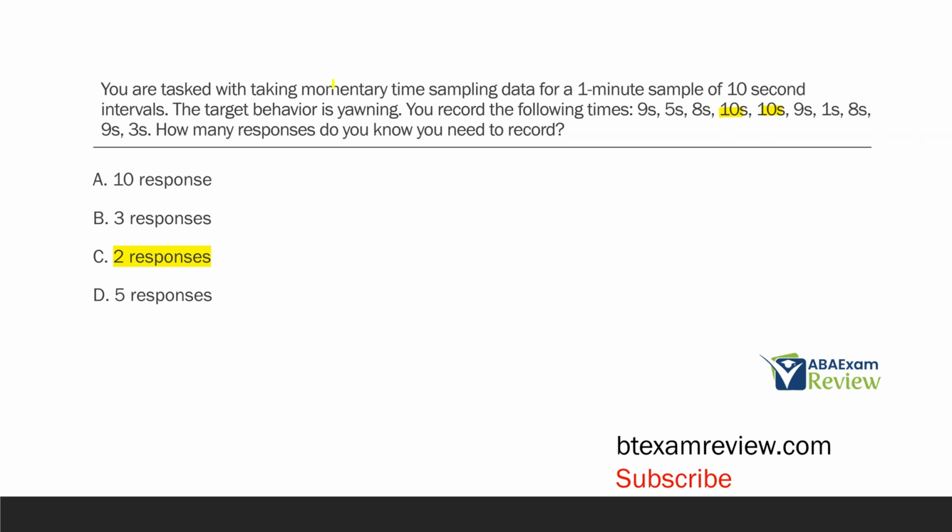You've got to identify what type of sampling you're using, and then you've got to identify how long the intervals are, and then you've got to think, okay, what am I really measuring here? Just for argument's sake, let's say we were using whole interval measurement. Well, with whole interval, it would have to happen the whole 10 seconds. And so the data would actually be the same because we only have 2 intervals of 10 seconds, right? So again, most important, identify how are you measuring, and then what does your data say?